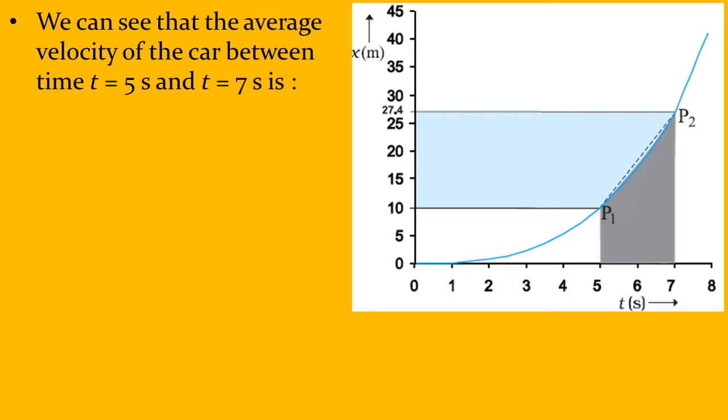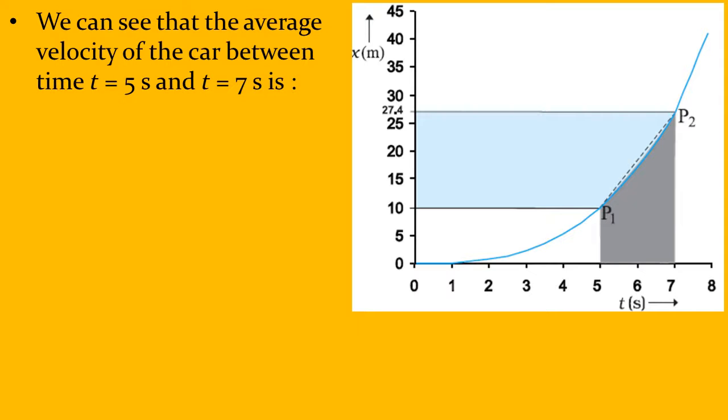Now we can see, if I join time 5 seconds and time 7 seconds, and drop a perpendicular from P1 at 5 seconds and from P2 at 7 seconds onto the position axis, let us say P1 cuts at 10 and P2 cuts at 27.4.